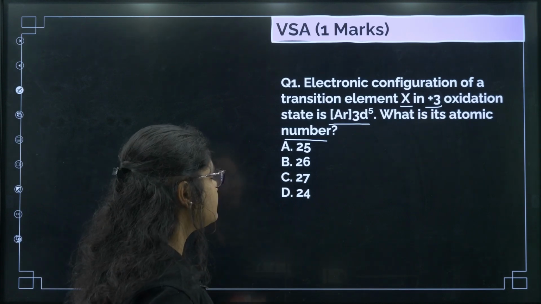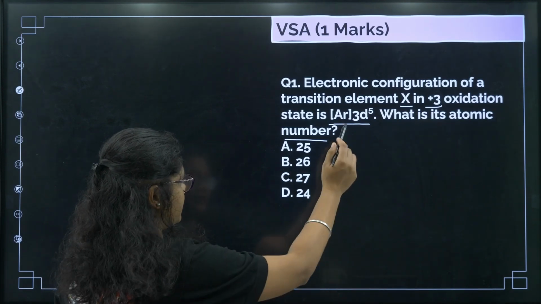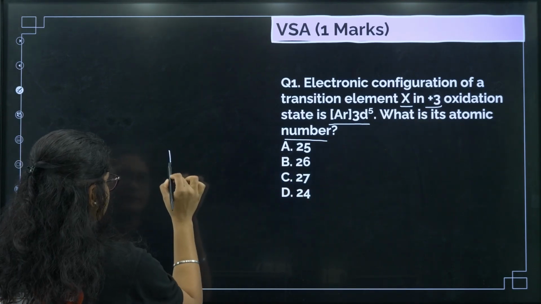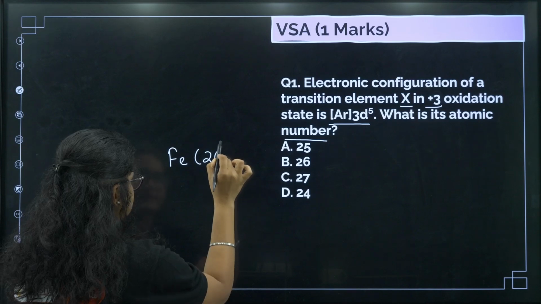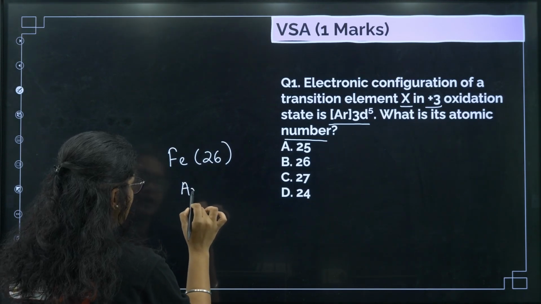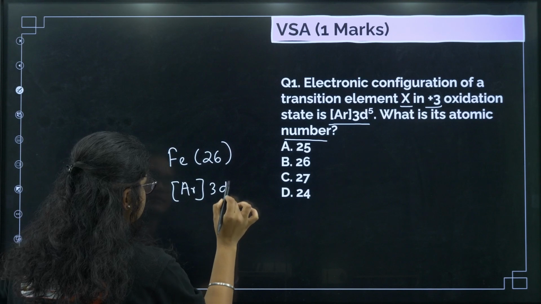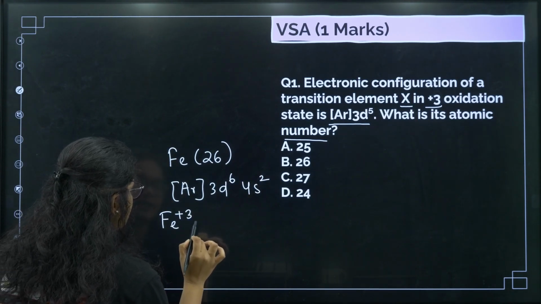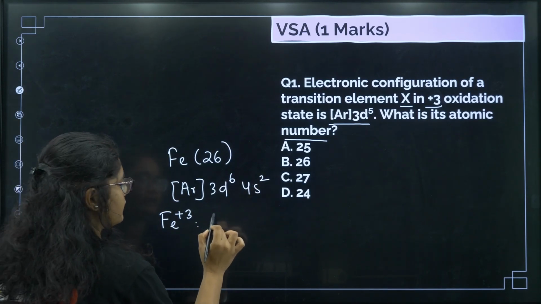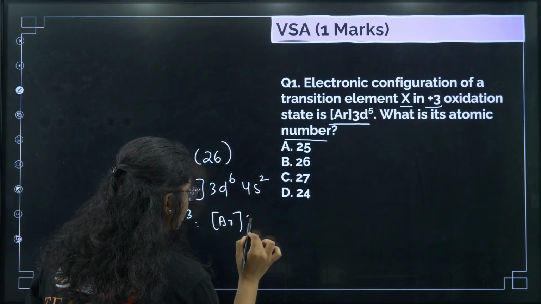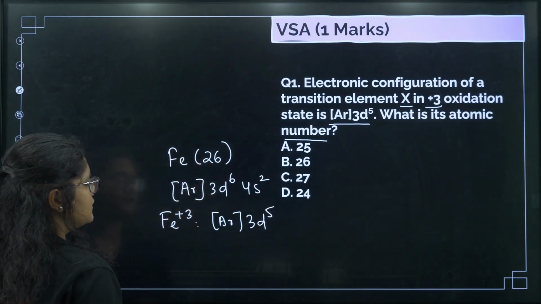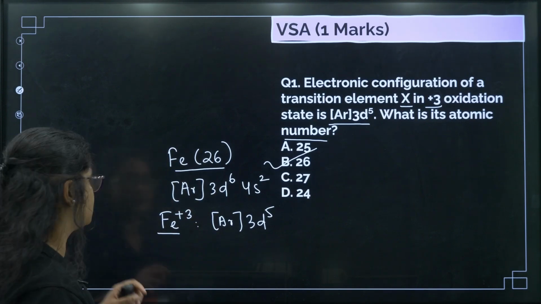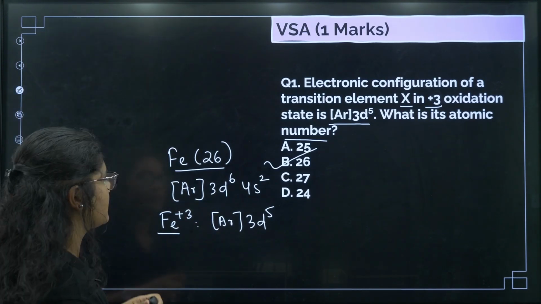Fine. Now what is the atomic number? [Ar]3d5 in +3 state means we will have iron, whose atomic number is 26, right? The electronic configuration is [Ar]3d6 4s2. Now for Fe3+, 2 electrons will be lost from 4s and 1 electron will be lost from 3d, so I'll get [Ar]3d5, right? So what is this element? Iron. The atomic number is 26. The correct answer will be option B, okay.